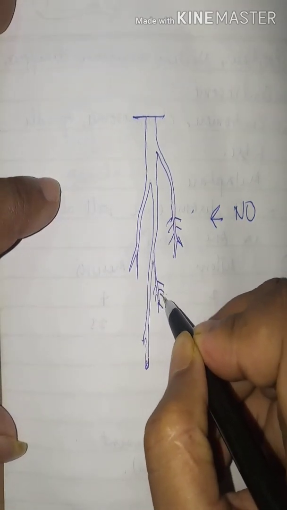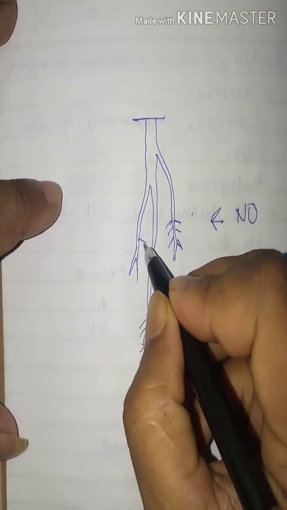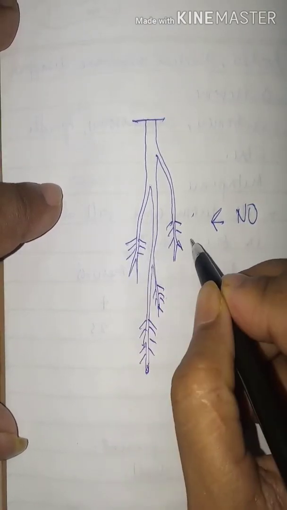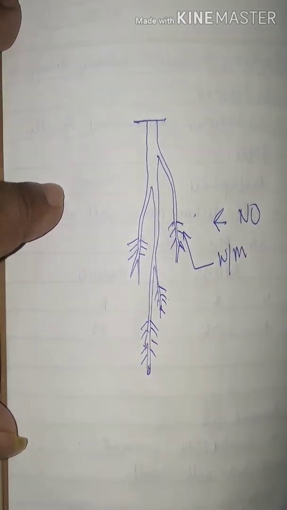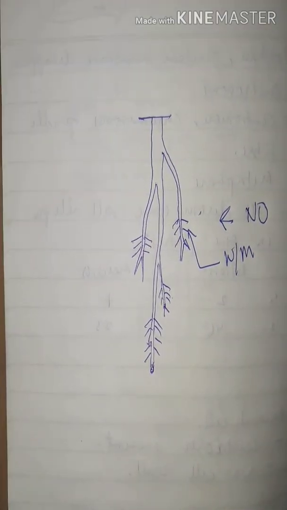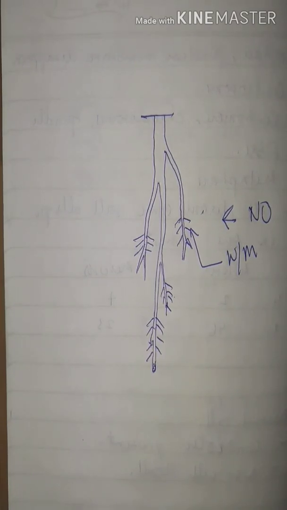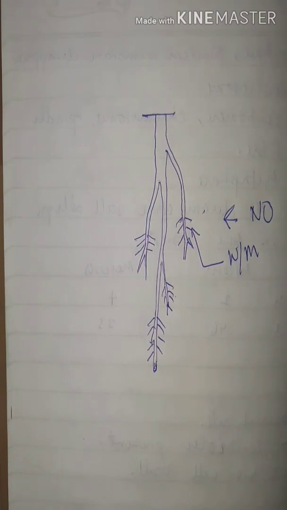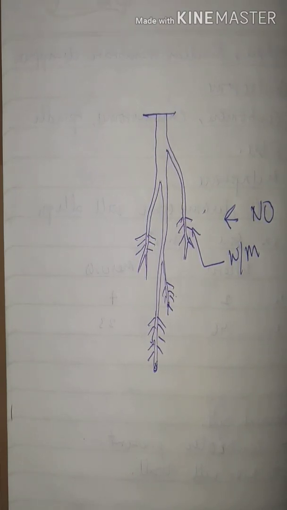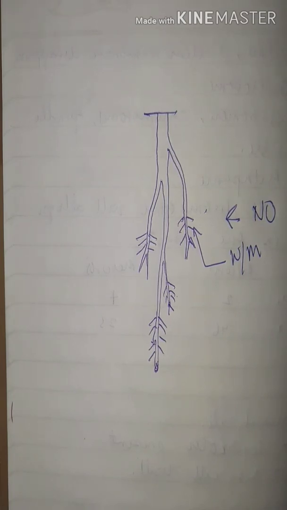Roots have numerous root hairs, and these root hairs, having thin walls, absorb water and minerals from the soil. Clear all of you? They allow the diffusion of water from the soil to the roots.